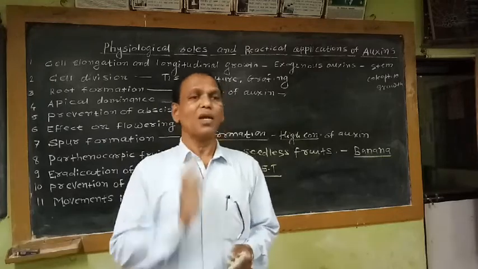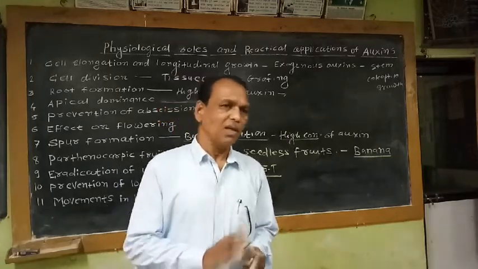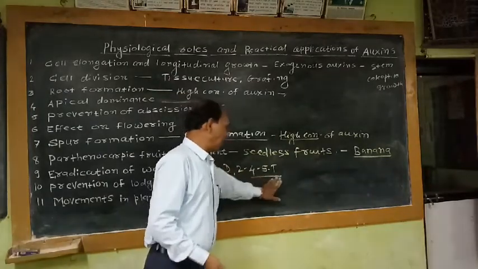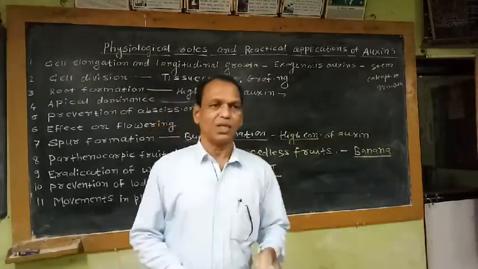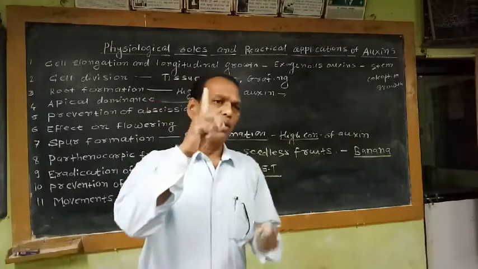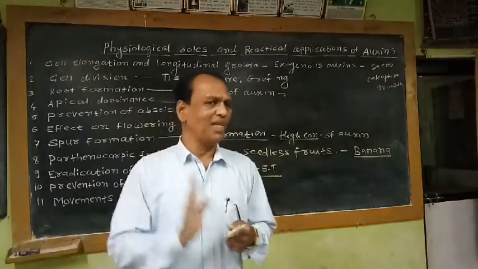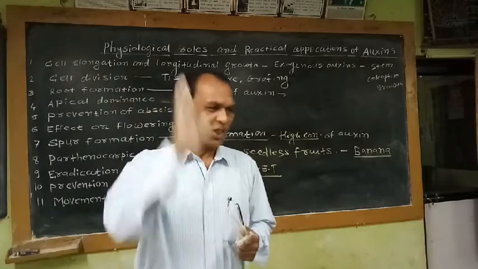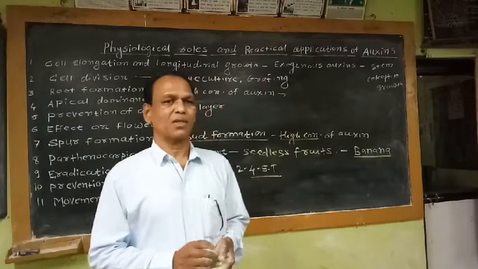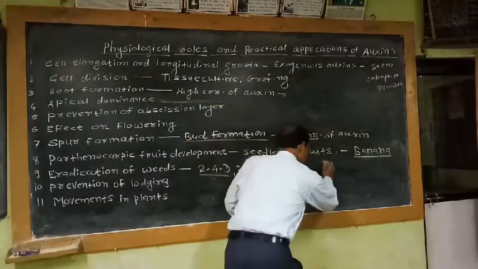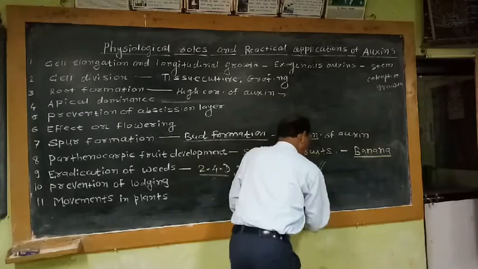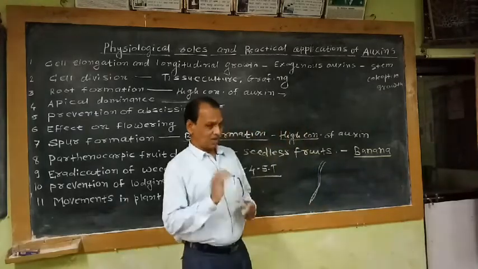So for removal of these unwanted plants, if we spray 2,4-D or 2,4,5-T solution in appropriate concentration near the root system, root growth enhances by the effect of this auxin, and due to excessive elongation of the root, distortion in the root takes place. What is the meaning of distortion? Suppose this is the root. Due to overgrowth of the root, a twist is developed, distortion is developed in the root.